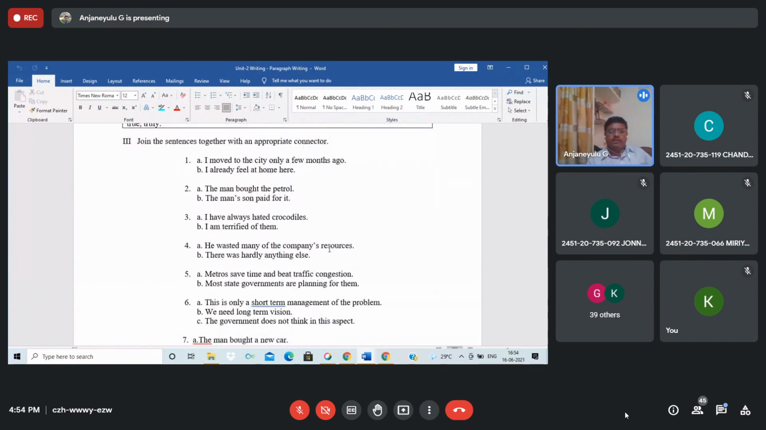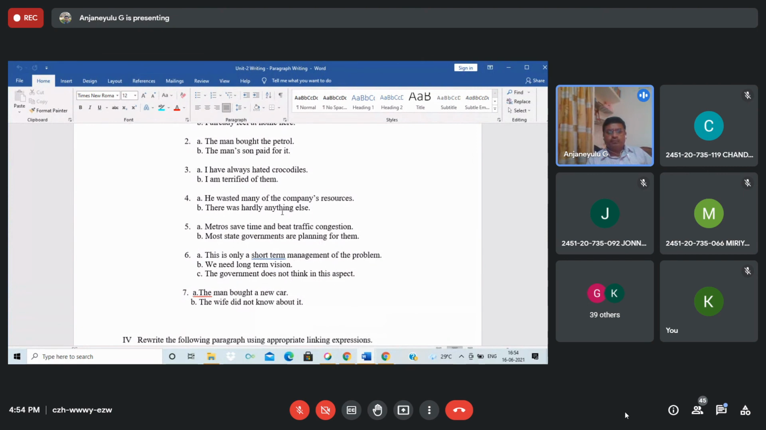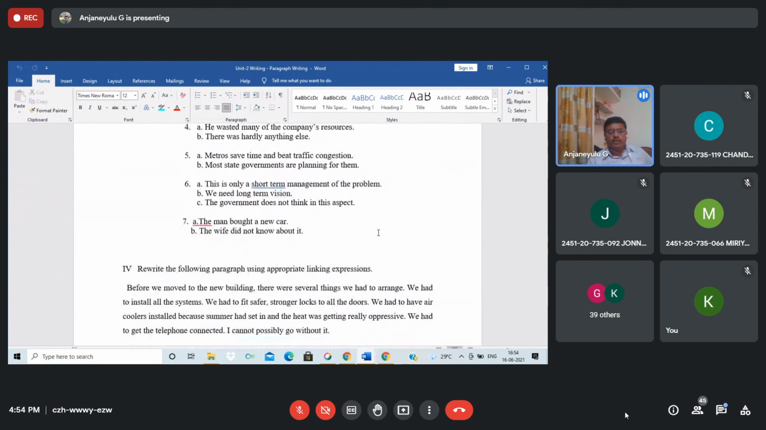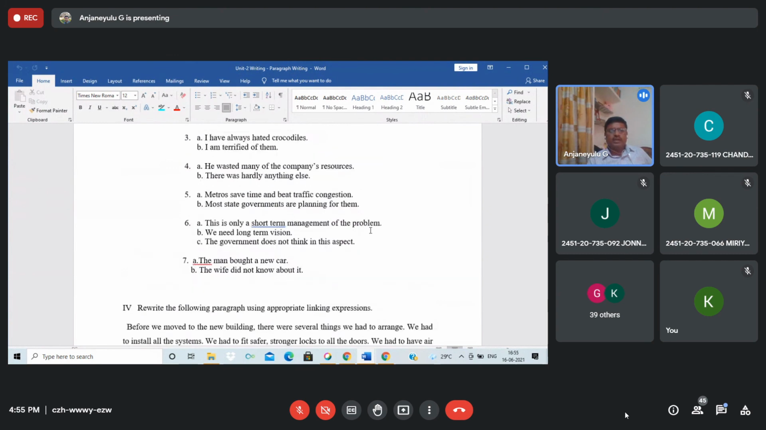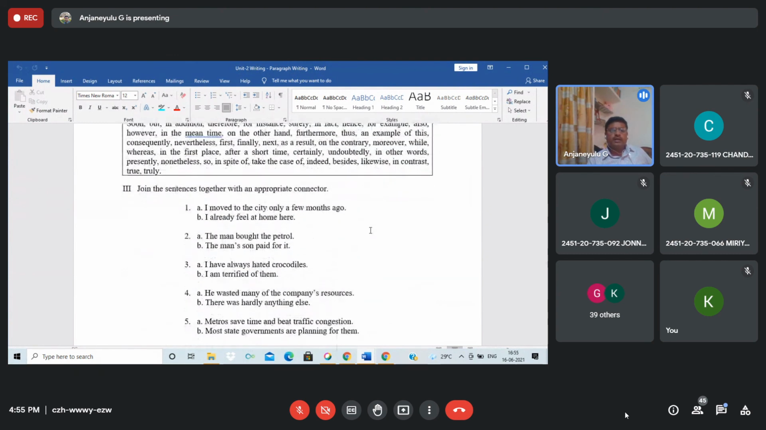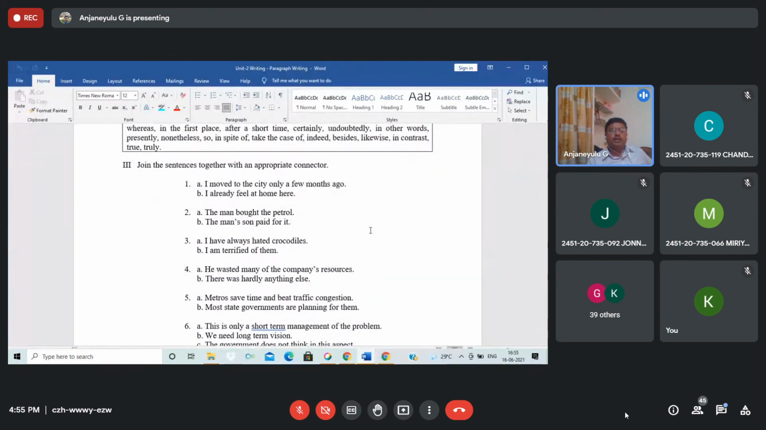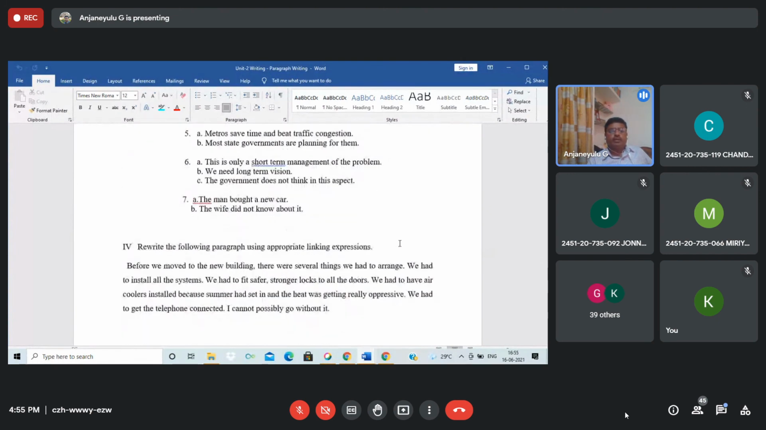I have always hated crocodiles. I am terrified of them. He wasted many of the company's resources. There was hardly anything else. The man bought a new car. The wife did not know about it. See, these are some examples related to appropriate connectives. Try to add and give the example.